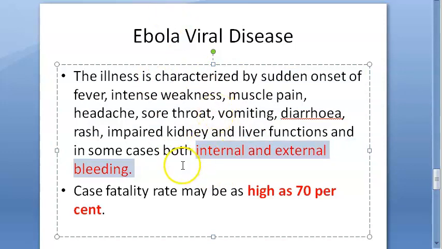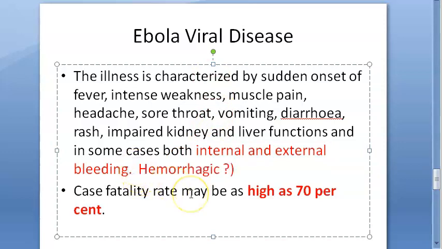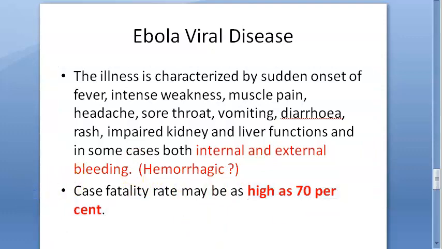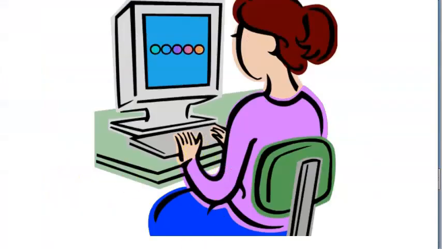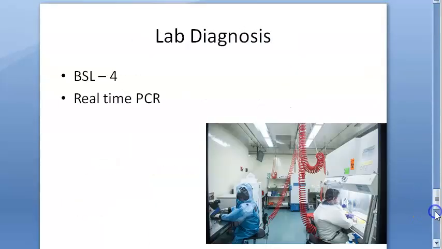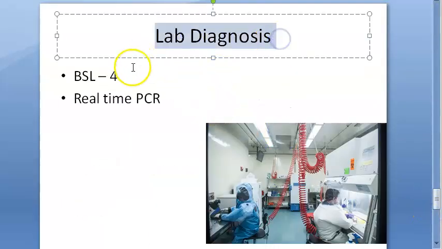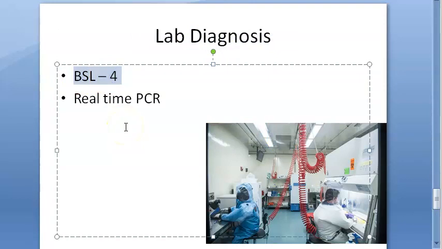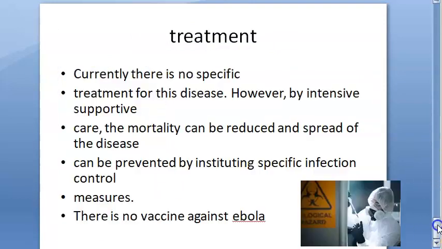So this is that hemorrhagic fever, right? Hemorrhagic. Is this what they're referring to? And the case fatality is as high as 70%. This is the only negative thing, right? 70% case fatality. Okay. Lab diagnosis, they'll have to check these secretions. It looks like in a biosafety lab they will do real-time PCR.